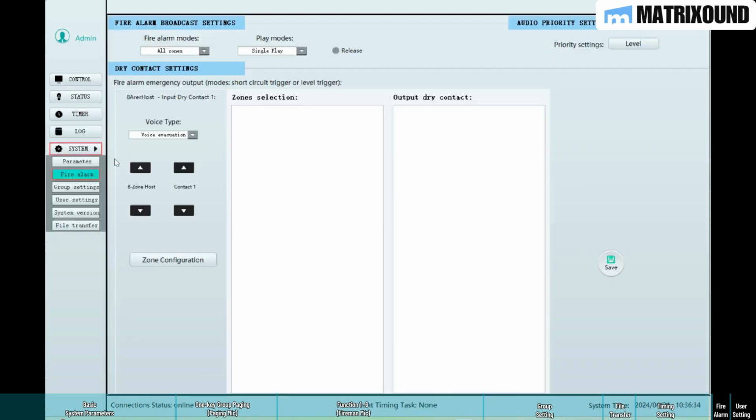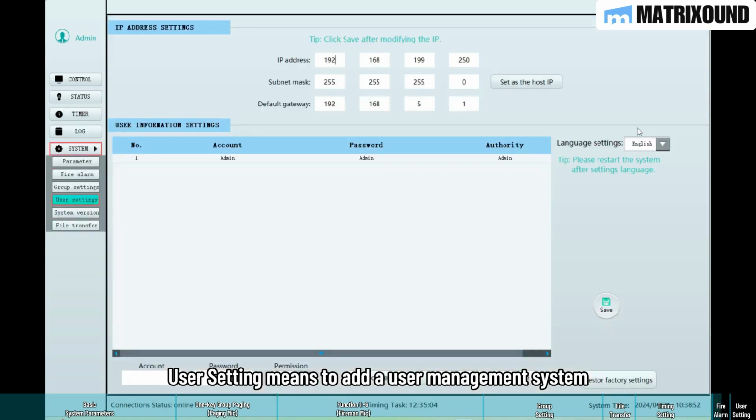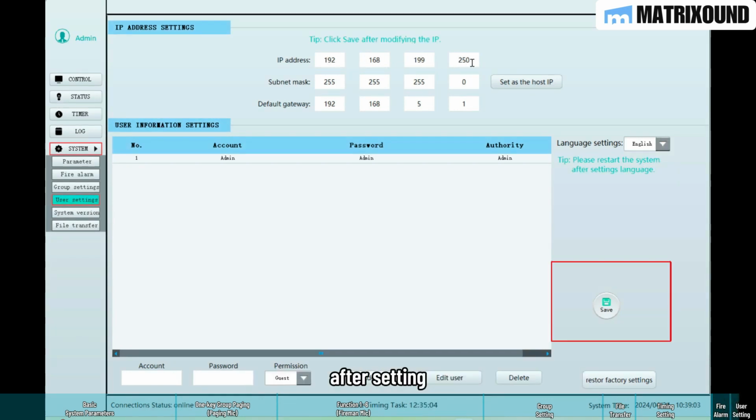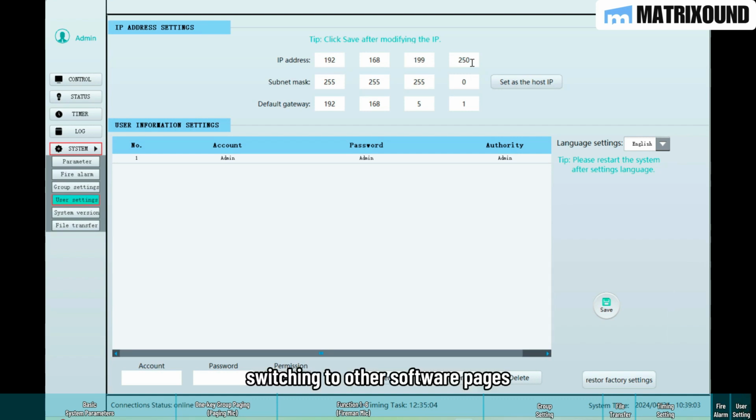Operation log. Fire alarm. System version. User setting means to add a user management system and increase editable permissions. After setting, be sure to click Save before switching to other software pages.